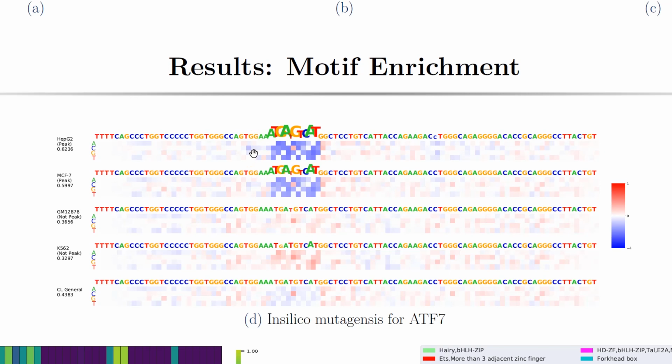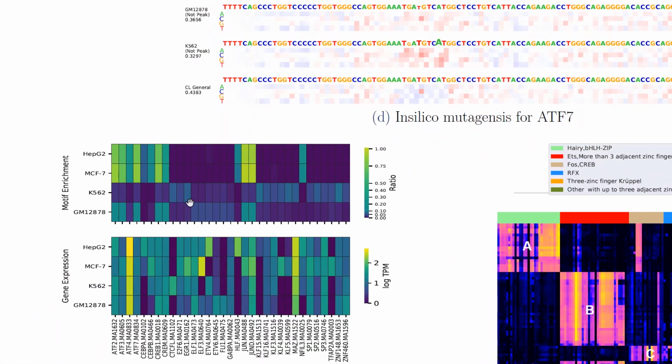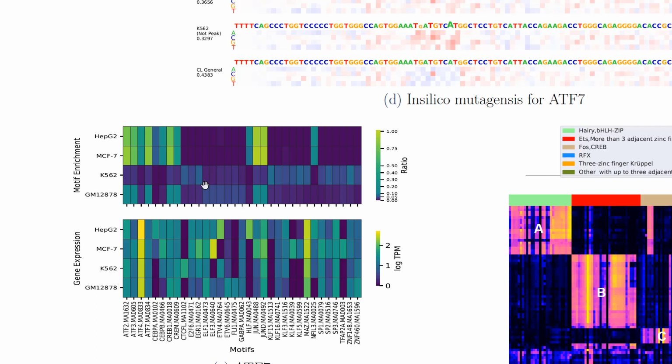We notice that for these two cell types, HepG2 and MCF7, the addition of cell type specific information does indeed improve learning and help identify these specific motif patterns, which correspond to the ATF2 motif pattern. We apply this to all the test sequences and obtain this heat map here by extracting subsequences from these sequences that have the greatest impact on prediction, and then search these subsequences with known JASPAR motifs using FIMO.